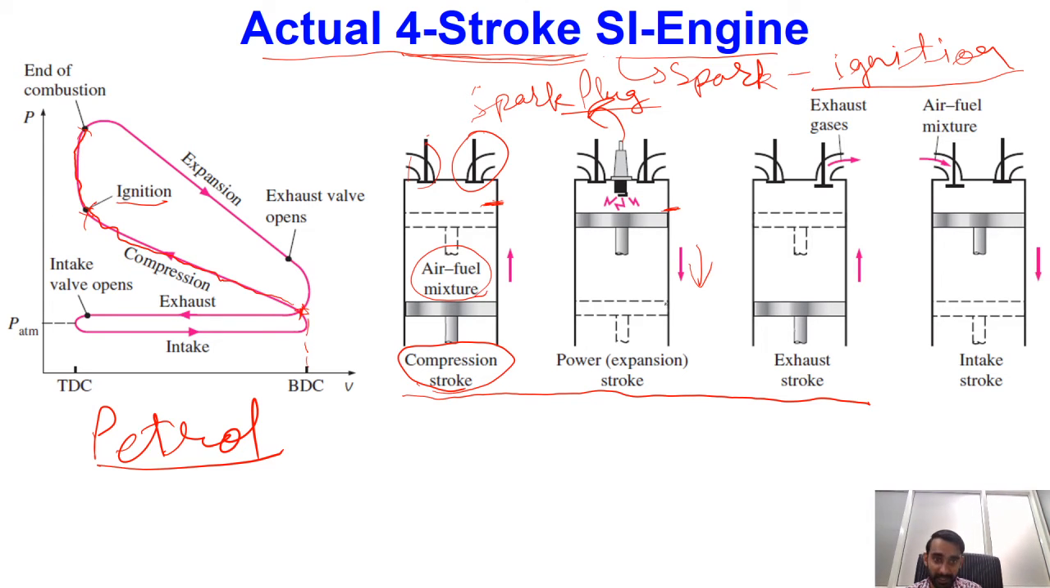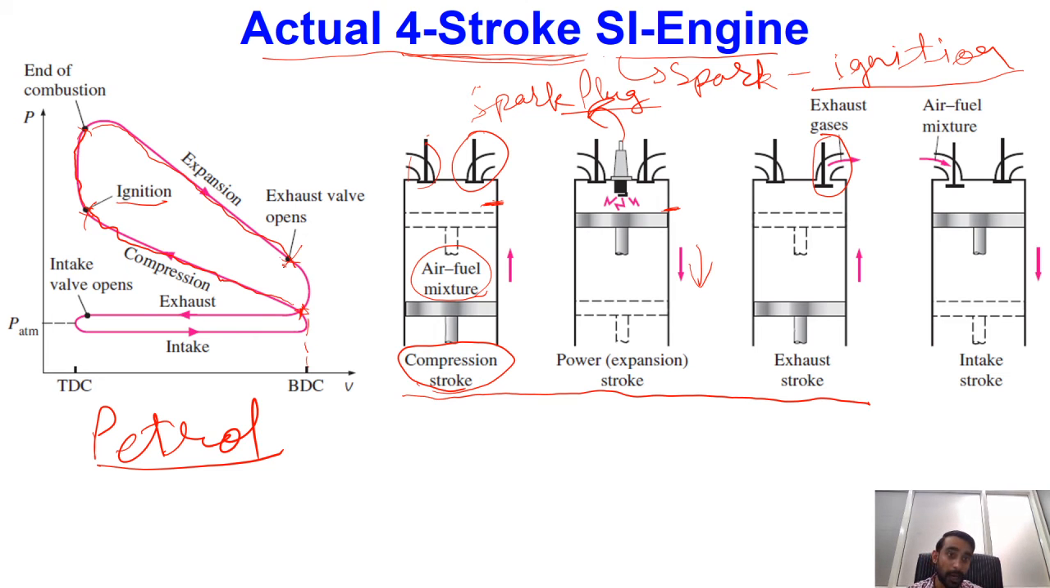So this is the displacement of the piston in the downward direction. As the piston moves downward, obviously the volume of the cylinder is increasing, and due to the expansion, the pressure will also decrease. So this line corresponds to our expansion stage. Then, once the expansion is taking place, a few degrees before the piston has reached the bottom dead center, the exhaust valve is opened. So this is the point at which the exhaust valve has been opened.